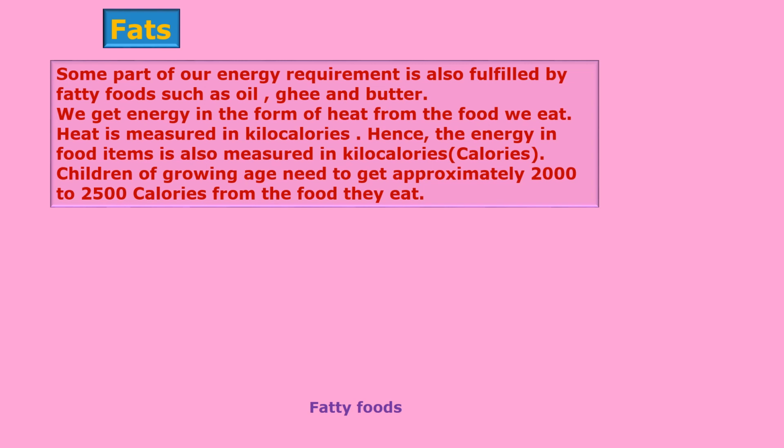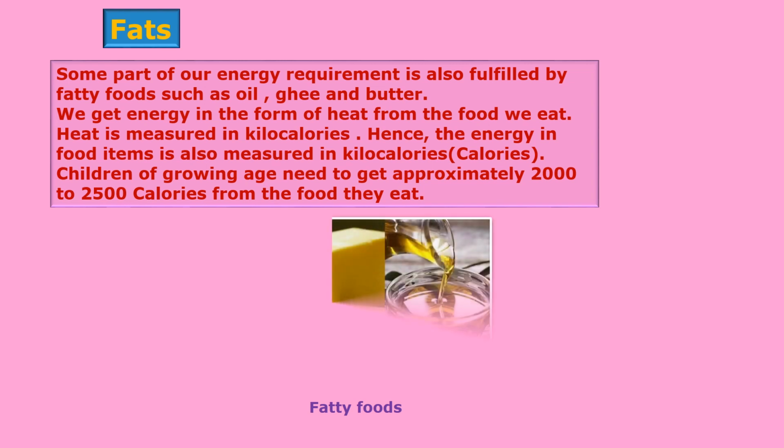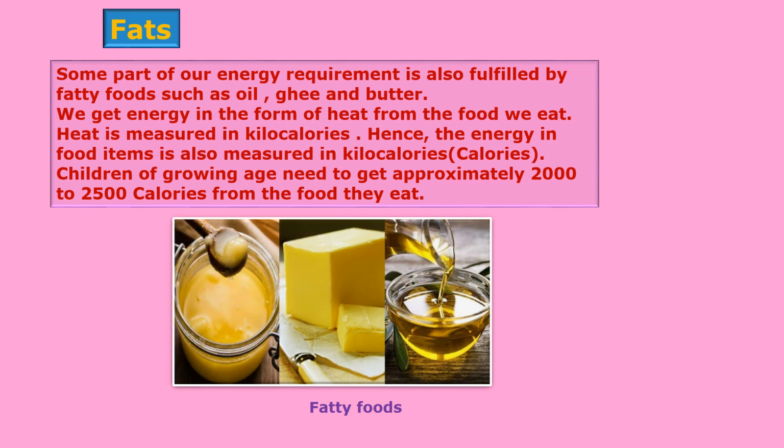Heat is measured in kilocalories. Means the unit of heat is kilocalories. Hence the energy in food items is also measured in kilocalories or calories. Children of growing age need to get approximately 2000 to 2500 calories from the food they eat. These are the pictures of fatty foods.